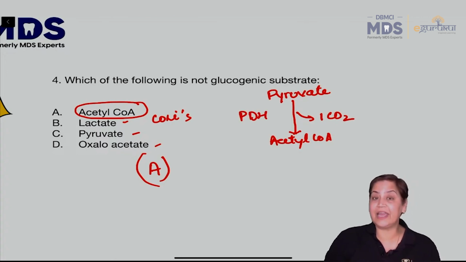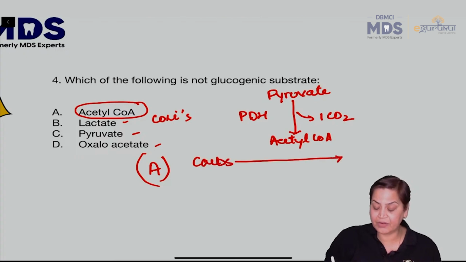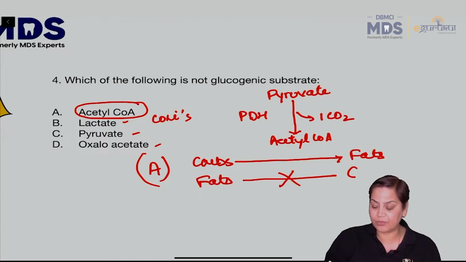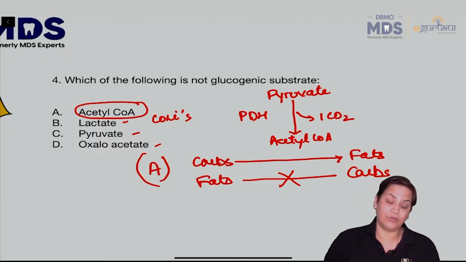And since this reaction is irreversible, we always say that carbohydrates can be converted to fats, but fats cannot be converted to carbohydrates just because of this reason. And that is what the question says, that which of the following is not glucogenic? It has to be acetyl coenzyme A, which is a precursor of the fats, right? So this is question number 4.